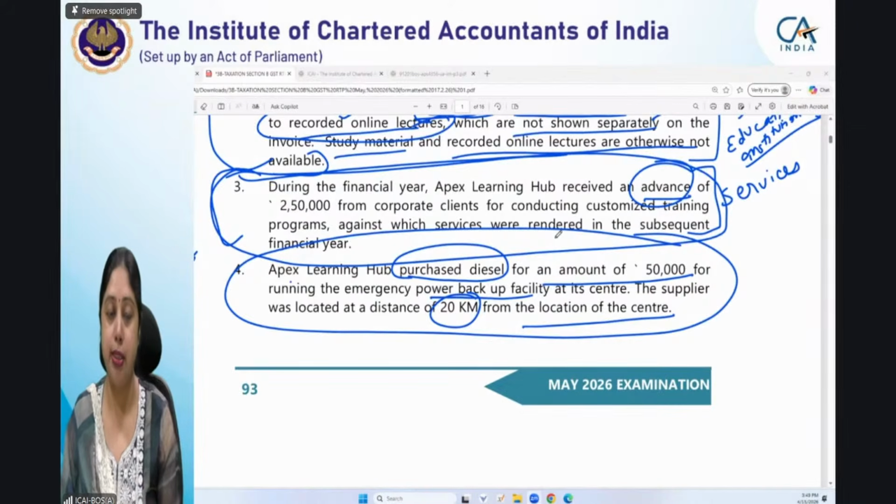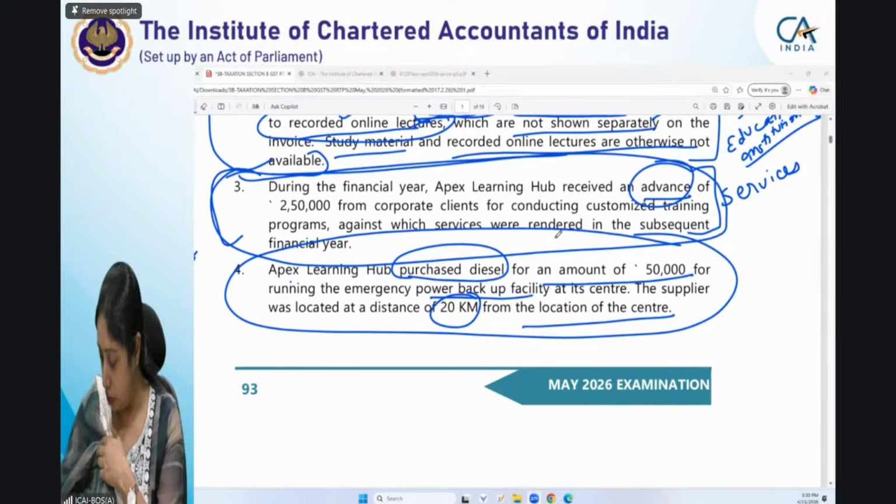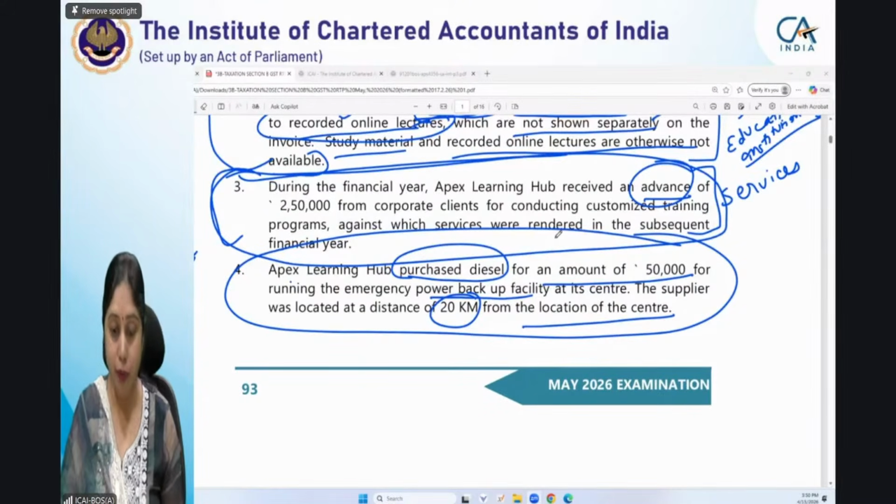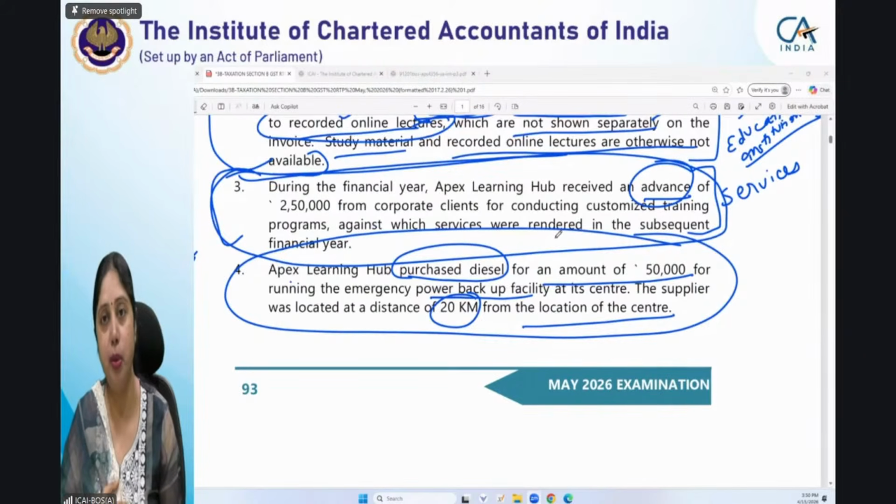One of those cases is your diesel. Diesel has been specifically mentioned. Otherwise also, since diesel is not a taxable supply, it is not yet made taxable, though it can be made taxable with effect from an effective date. It is there in the charging section: diesel, petrol, natural gas, aviation turbine fuel. So these are all non-taxable supplies. But whatever your value of supply, in any case, you do not have to issue an e-way bill on diesel. In case of diesel, e-way bill is not required to be issued.